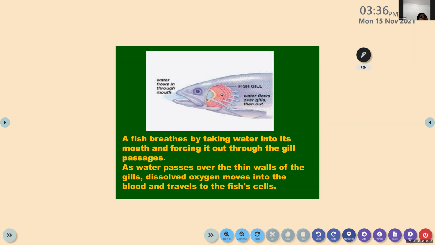Okay, so this is how they do. They take the water because every time the fish is opening and closing their mouth. They are breathing actually. They are closing and opening the mouth because they are taking the water, getting oxygen, and the water comes out over the gills. A fish breathes by taking water into its mouth and forcing it out through the gill passages. As water passes over the thin walls of the gills, dissolved oxygen moves into the blood. So water will come out through the gills and this oxygen will enter the bloodstream.